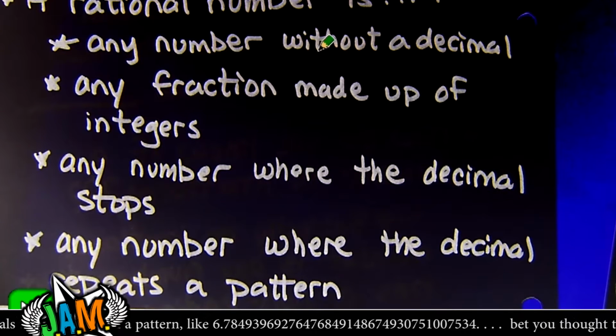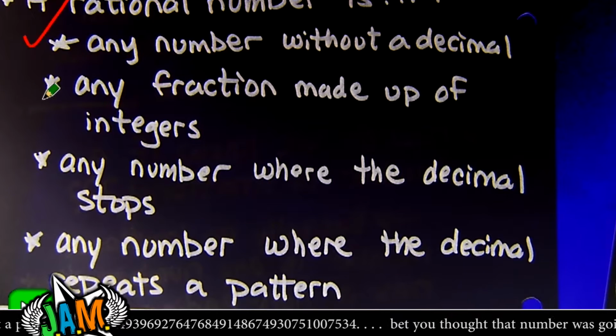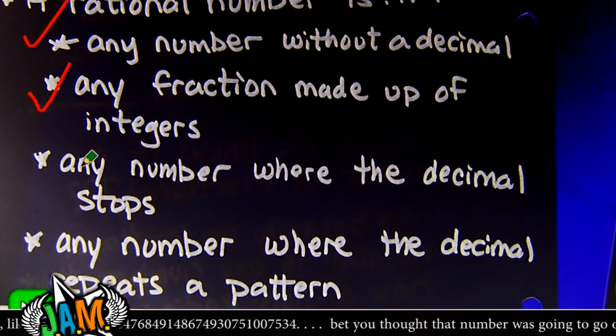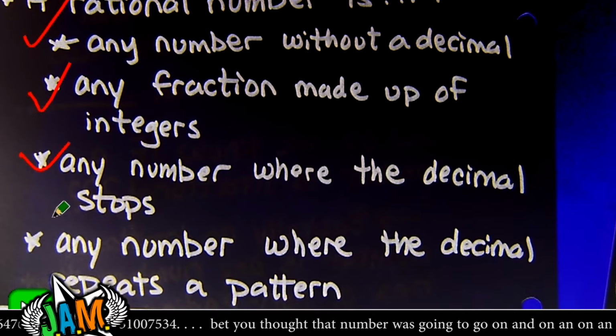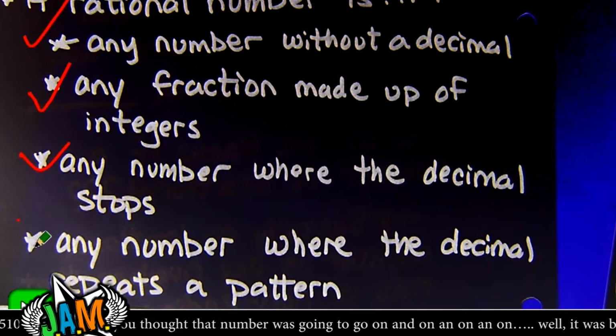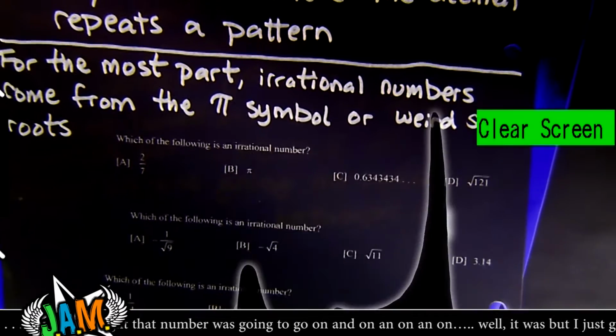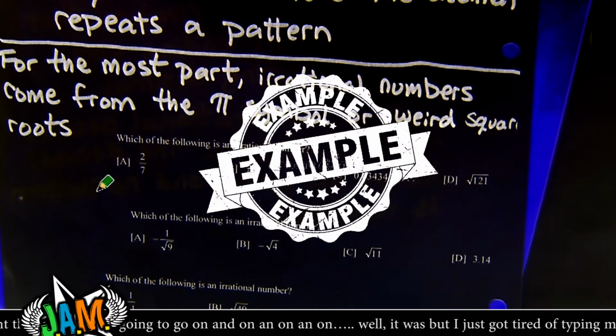So that's it. Either it has no decimal at all, rational. Or if it's a fraction without the pi sign or anything weird in it, rational. If it is a decimal that stops after 2 places or after 3 places, it's rational. Or if the decimal does a pattern, 61616161, it's rational.